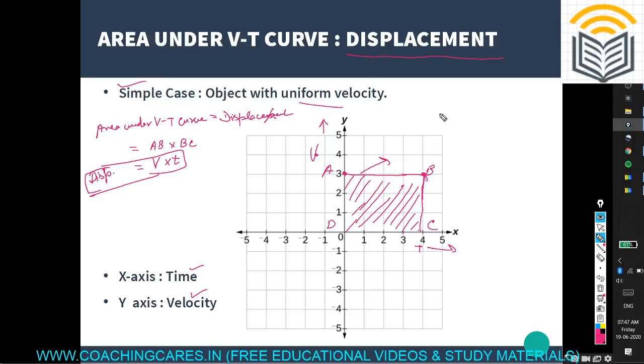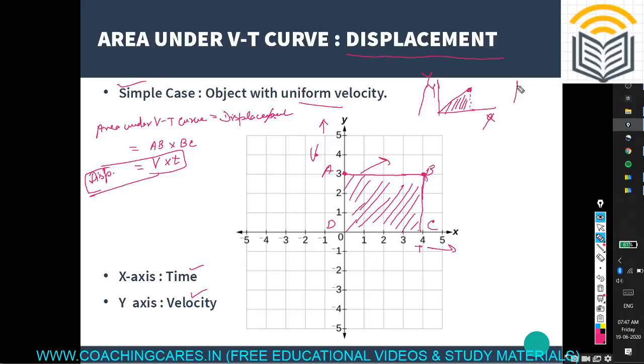So you can assume, I mean, the area under the plotted graph. Suppose I have this VT graph here, like this. This is the graph line. This is the y-axis, this is the x-axis. So this is the area under this plotted graph, always.